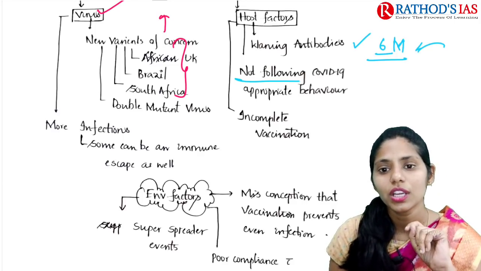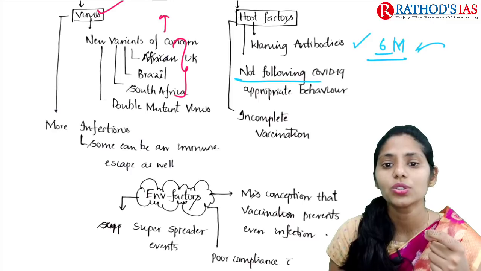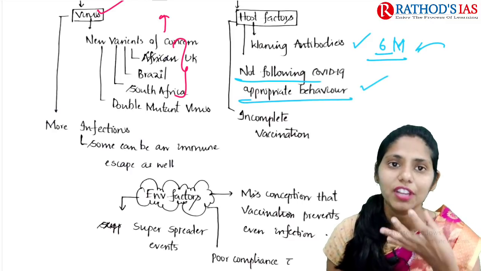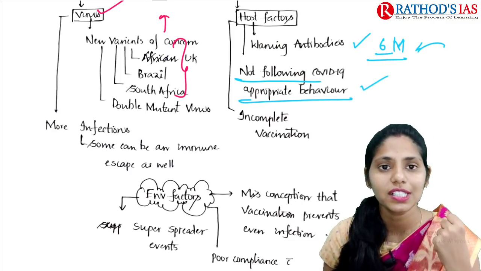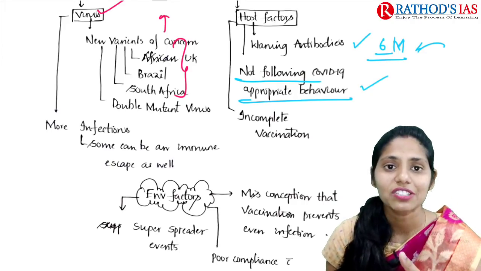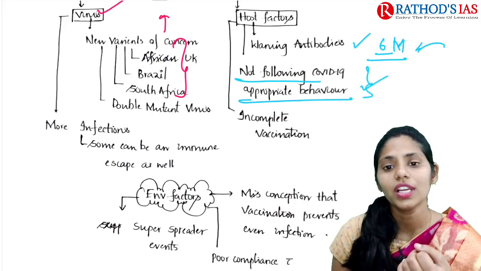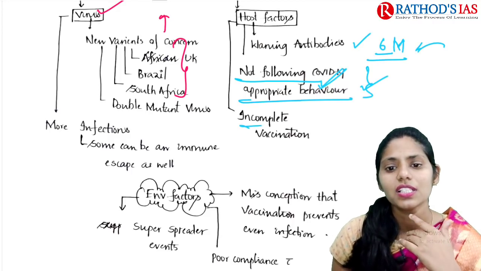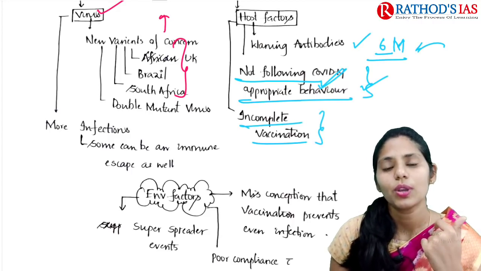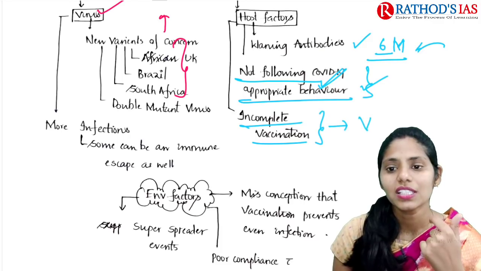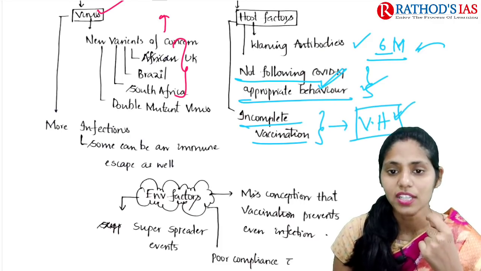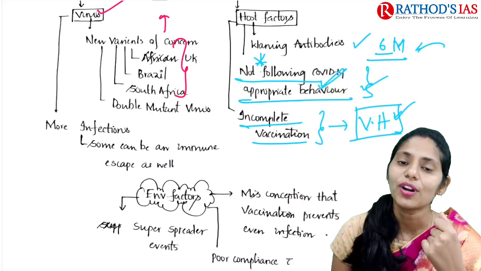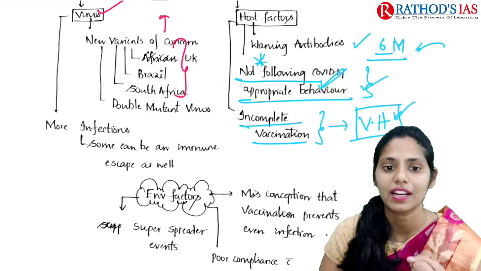Next, people who are not following COVID-19 appropriate behavior like wearing a mask, maintaining physical distance and hand washing will also get the coronavirus. And next there is incomplete vaccination. Because of vaccine hesitancy, many people are not coming forward to take the vaccines, right? So this is also an important host factor.